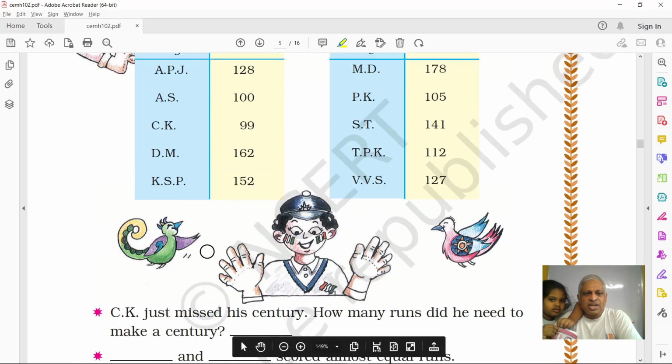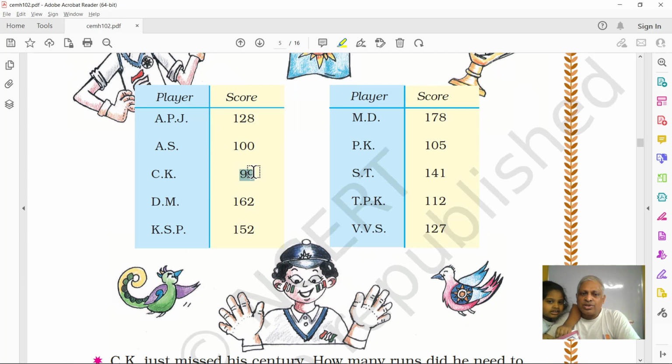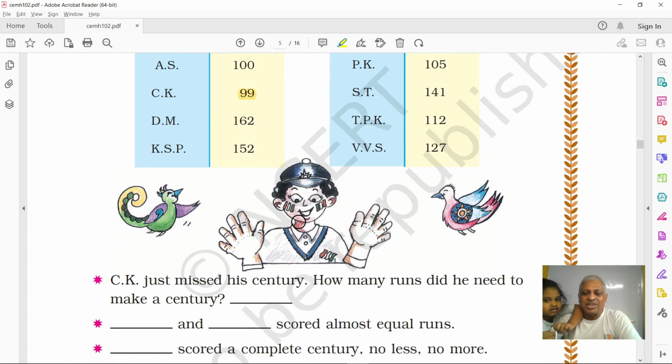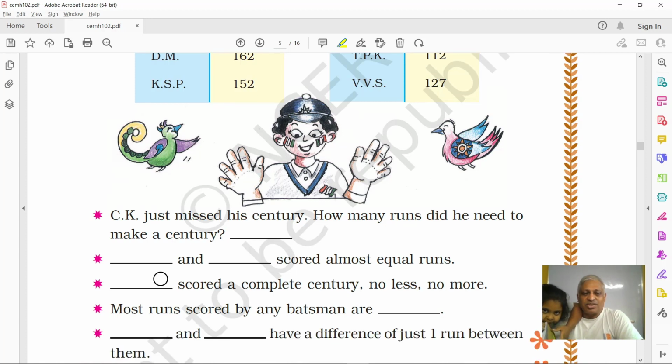Let us see, where is CK? There. CK is here. How many runs he scored? 99. Okay, he missed a century. What is century? Century means 100 runs. Yes, you are right. So he missed how many runs to make a century? One run. He missed a century by one run. Okay, he didn't have any opportunity to make a century, right? To play. Now, next question.